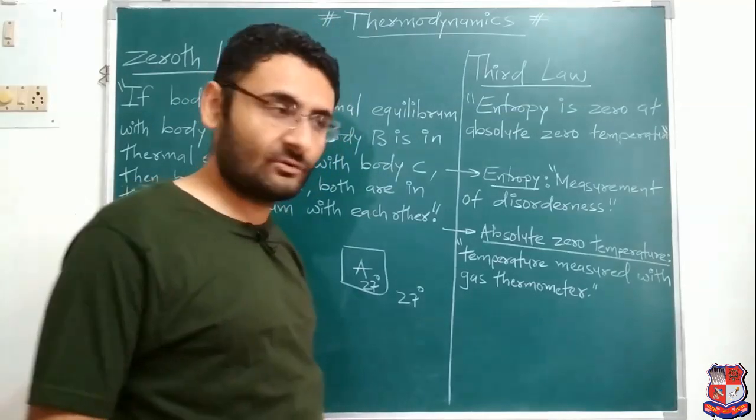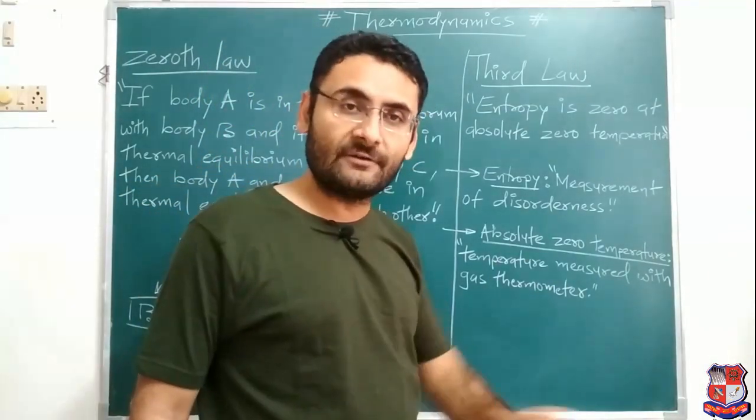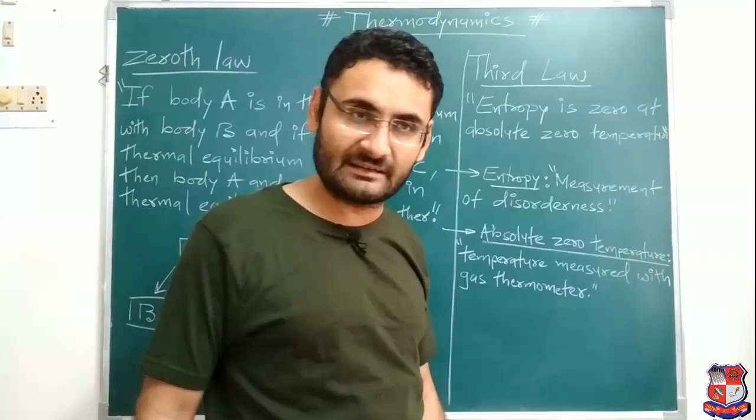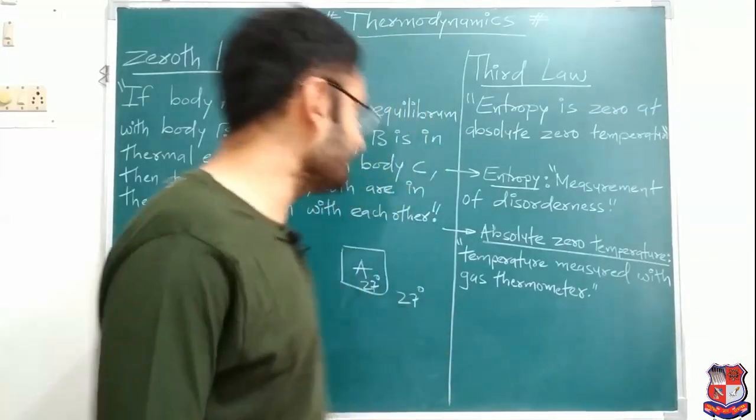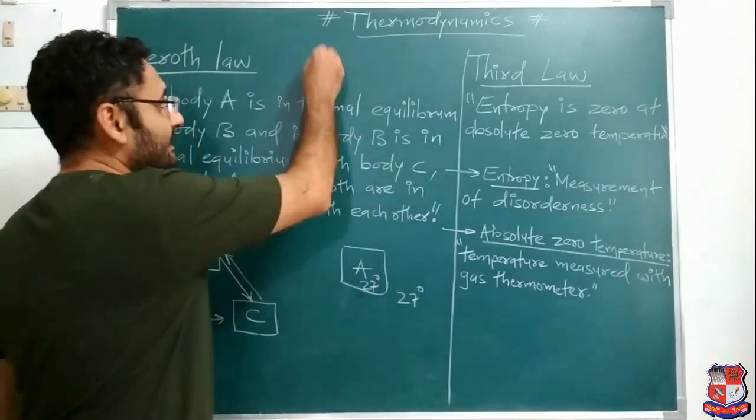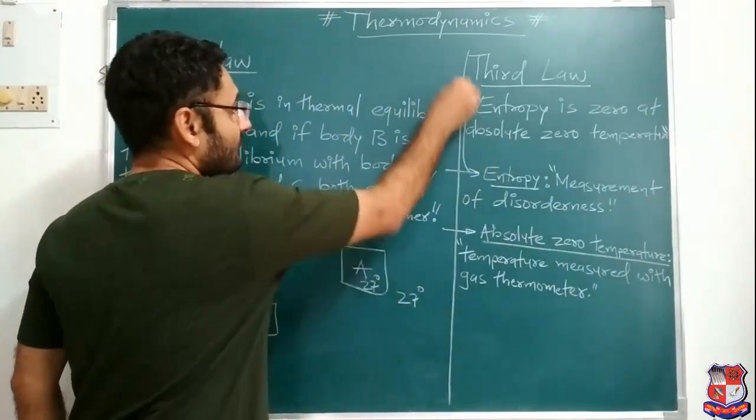So entropy means that it is a measurement of disorderness. Now what does measurement of disorderness mean? If I want to explain the measurement of disorderness, the meaning of entropy, over here.